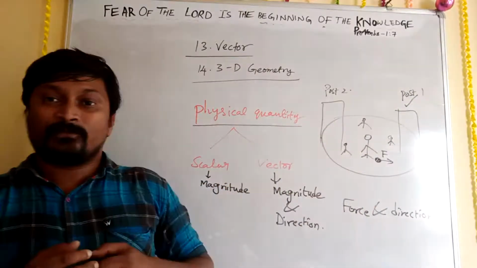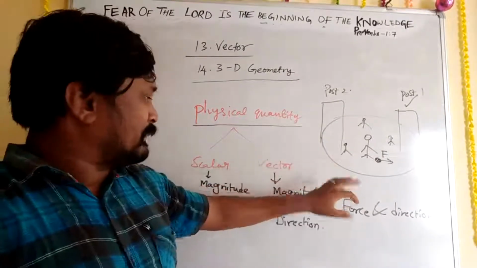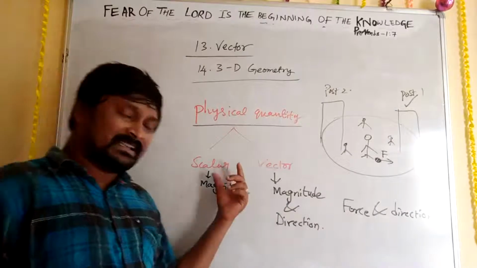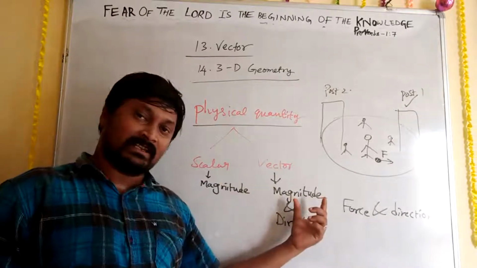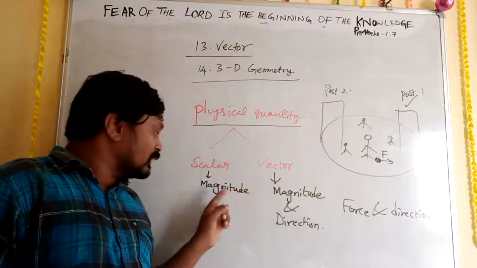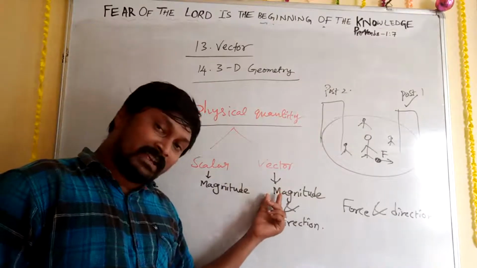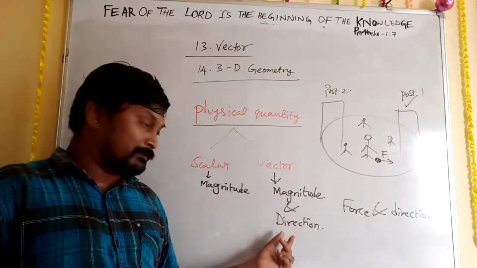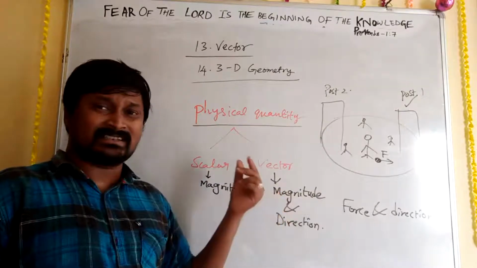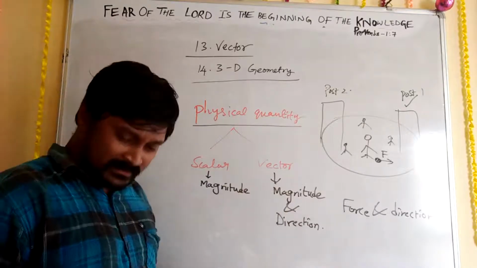Okay. So for this, I hope you all understood clearly what scalar and vector are. Scalar is nothing but that which has magnitude only, and vector means it has magnitude and direction. Magnitude is nothing but some positive value, not negative. That was the reason.